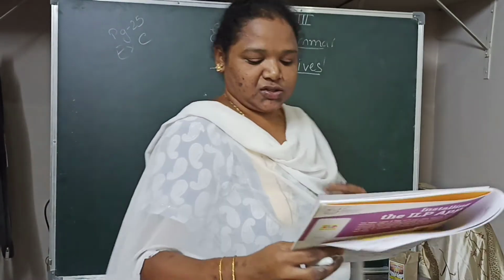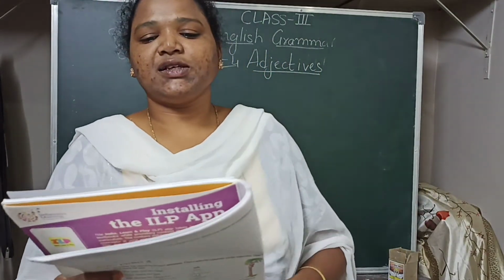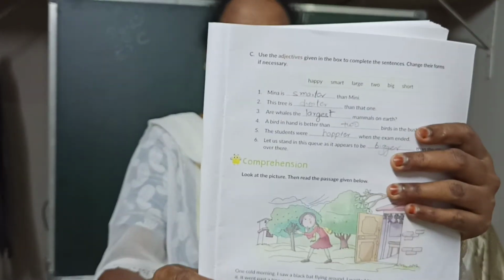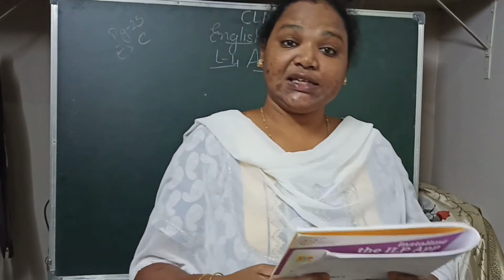So turn to page number 25. Use the adjectives given in the box to complete the sentences. Change their forms if necessary. So they have given some blanks and a help box. So we can change the form of the adjectives if it's needed. Okay. So first one, Meena is dash then Mini.